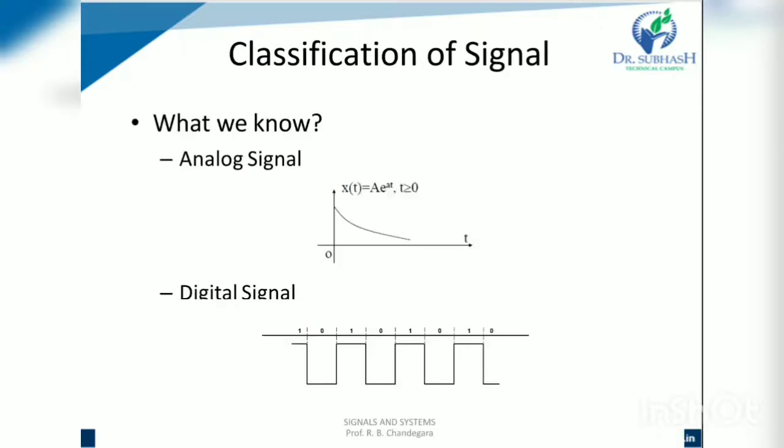The classification of signals, there are so many types of signals, different categories for classification. We already know which types of signals we are discussing here. We know only two types of signals: the analog signal, whose value varies with time, and the digital signal, which has only two values, one is 1 and another is 0.